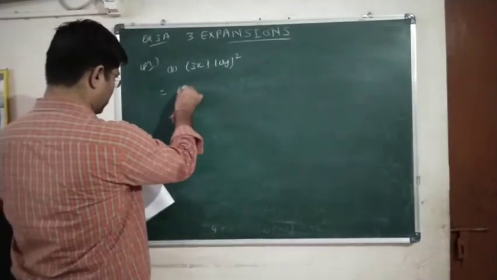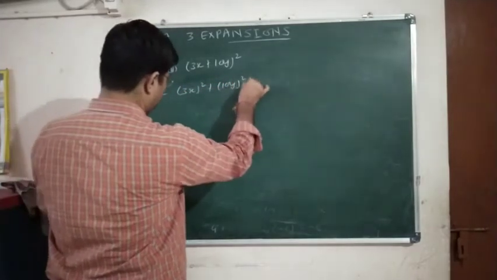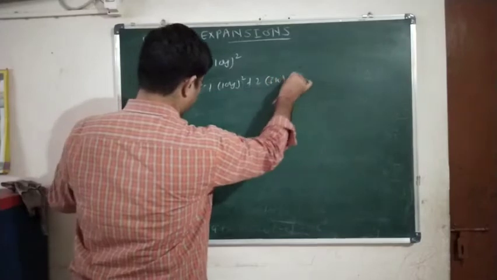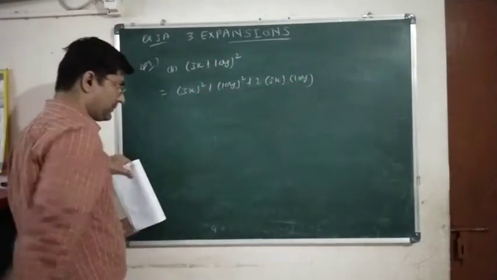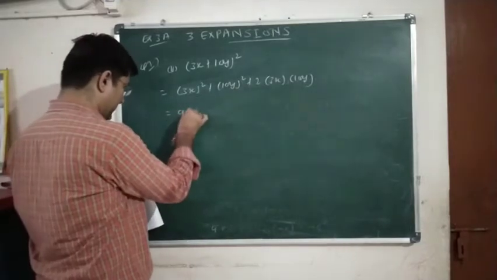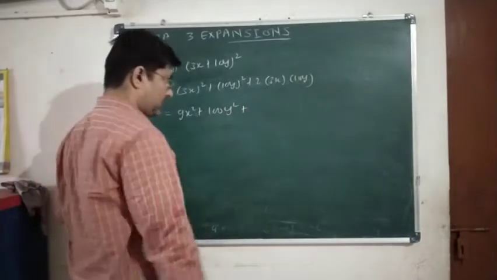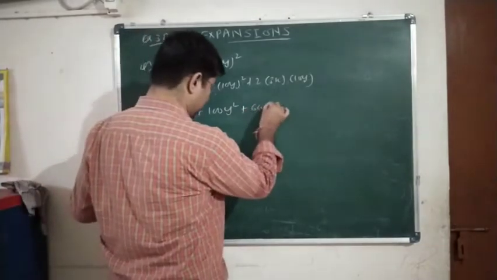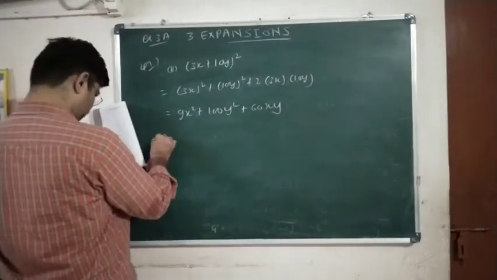Okay, (a + b) the whole square. What is the formula? a² + b² + 2ab. The first term is a, the second term is b. Okay, so now 9x² + 100y² + 3 2s are 6, 10s are 60xy. Clear?